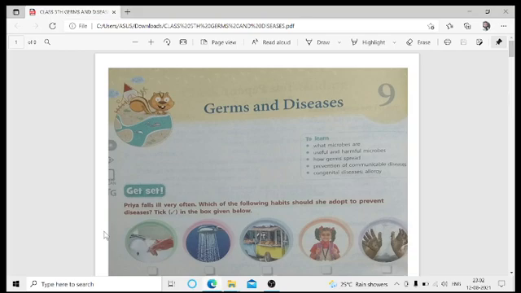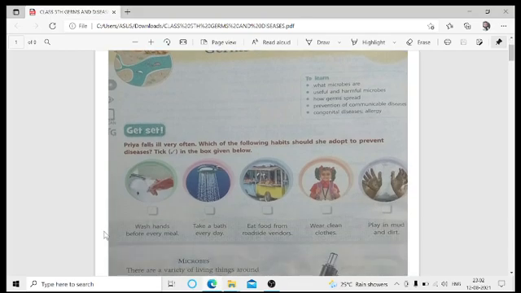So this is our chapter number 9, germs and diseases. Here we are going to learn the different types of microbes, the advantages and disadvantages of microbes, and how diseases are spread either with the help of these microbes or in other ways.